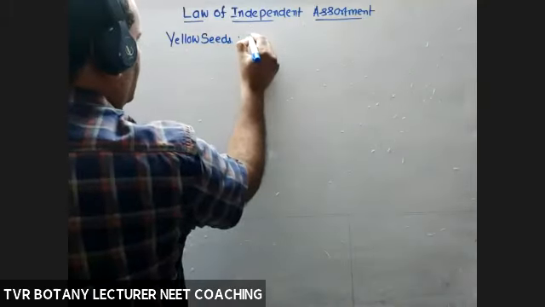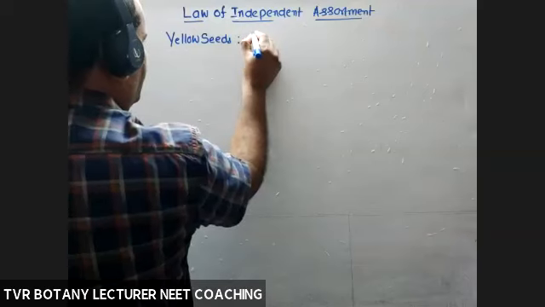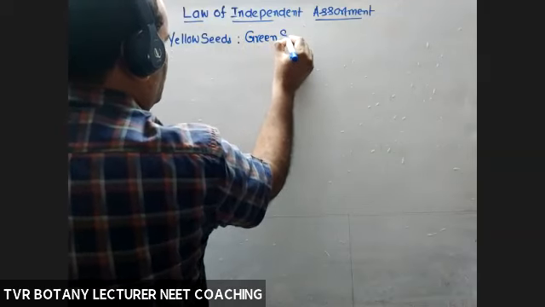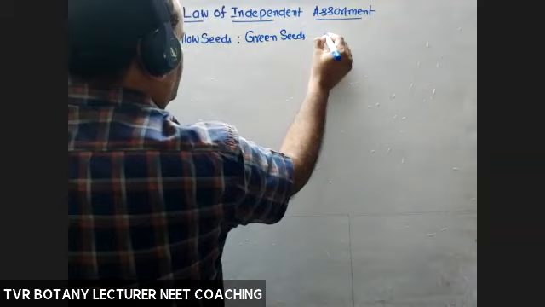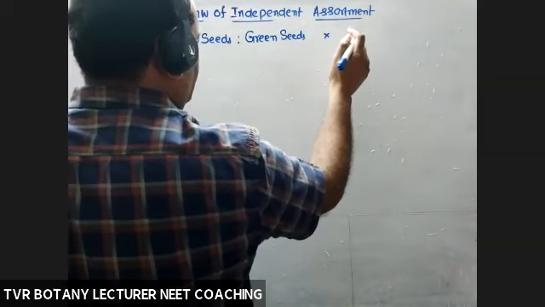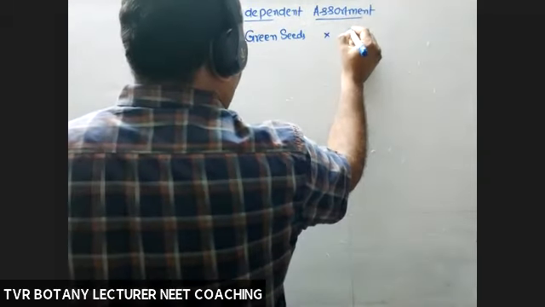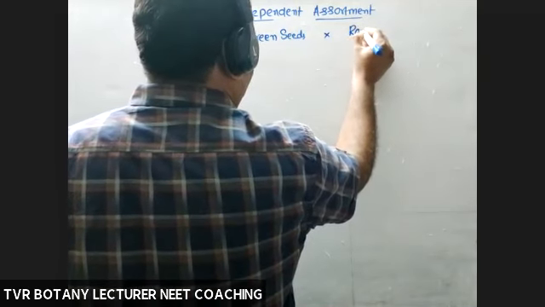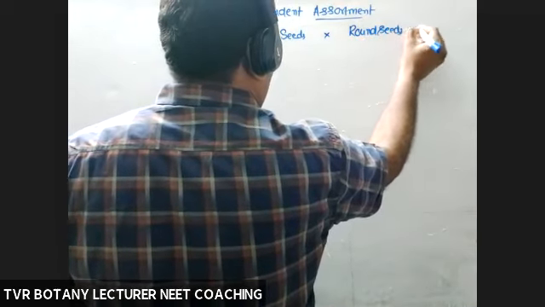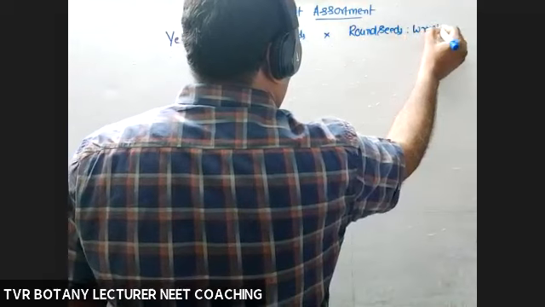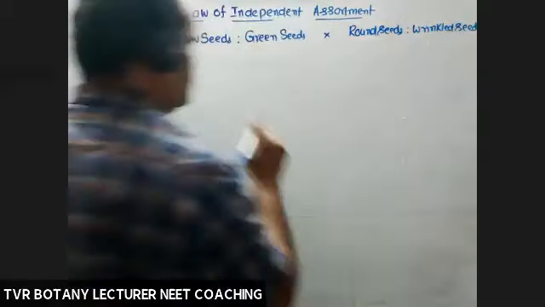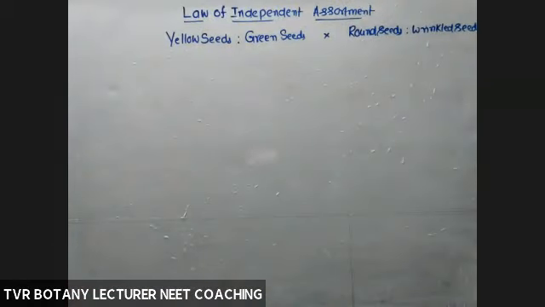Okay, and plants with its contrasting trait, that is green colored seeds. And the next character with contrasting traits, that is round seeds, wrinkled seeds. So this was the first statement under the heading law of independent assortment.